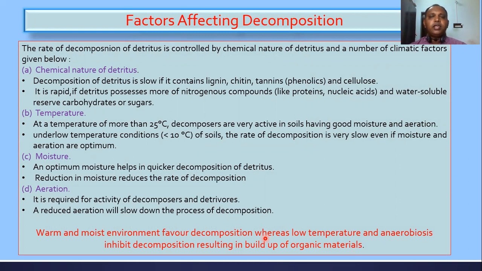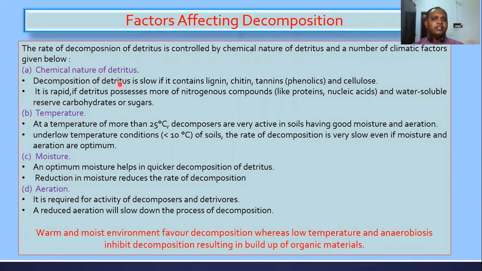The rate of decomposition of detritus is controlled by the chemical nature of detritus, and not only that, environmental factors are also responsible, right? Here we are going to discuss the chemical and environmental factors which affect the rate of decomposition. First we will see the chemical nature of detritus.